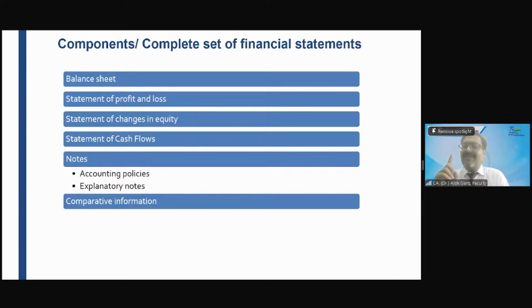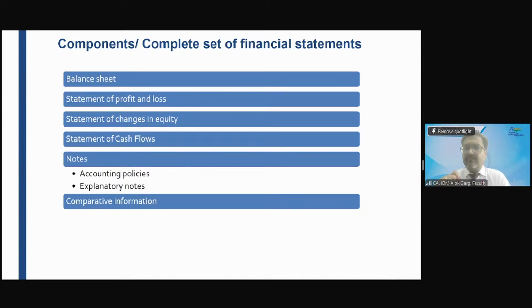Comparative is 1 year. The total information is for 2 years: current year and comparative year. Is that clear? Yes, sir.